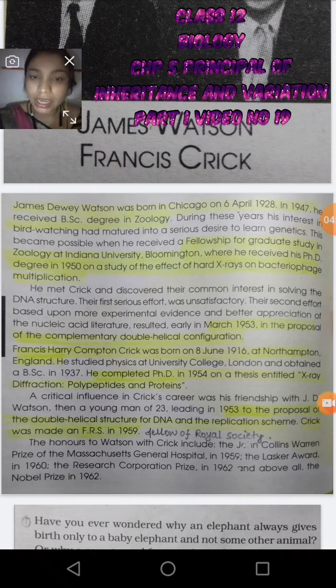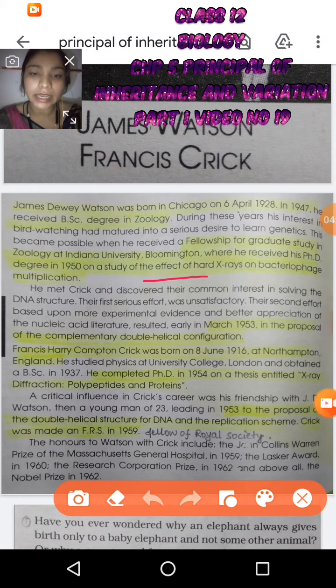And he also received a fellowship for graduate study in zoology at Indiana University, Bloomington, where he received his PhD degree in 1950 on a study of the effect of X-ray, let me underline it, X-ray on bacteriophage multiplication.